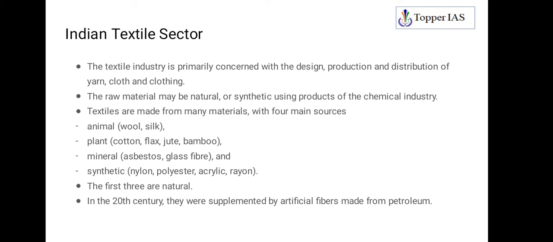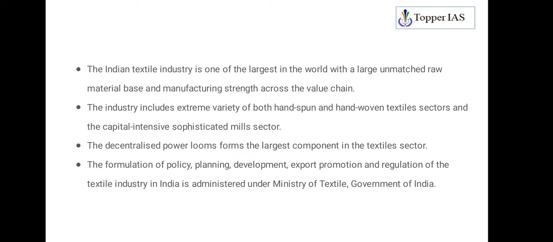So the textile industry is basically concerned with the design and production of clothes and clothing threads. These threads will be sourced from a raw material. The raw material can be natural or synthetic, artificially made. Naturally you have animals, plants and minerals; from artificial you have synthetics. Basically, once petroleum and its products came out, the byproducts of the petroleum industries were used in chemical plants to generate these kinds of synthetic fibers. Remember that.